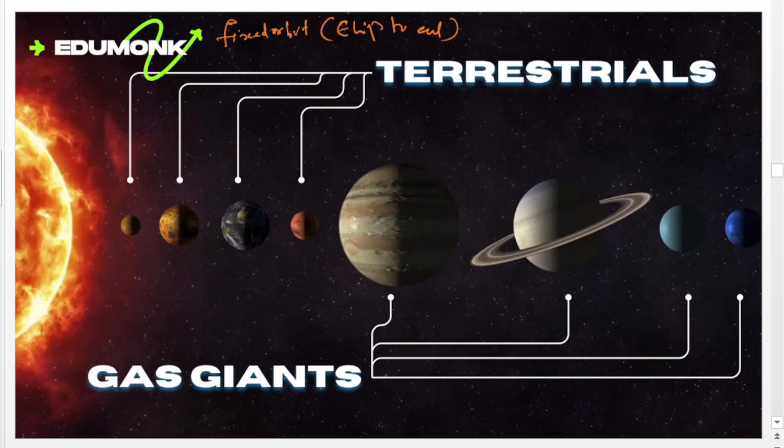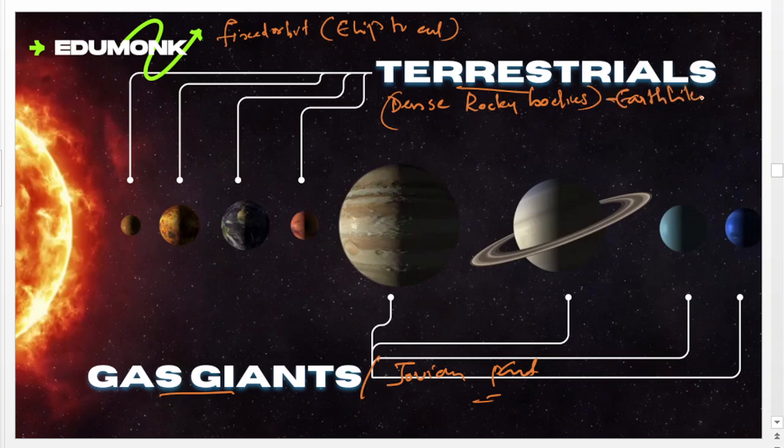First one is terrestrial planet and second one is gas giants or Jovian planet. These terrestrial planets are dense rocky bodies, or earth-like structure. But the Jovian planets, these are in gigantic size and these are gaseous in composition.